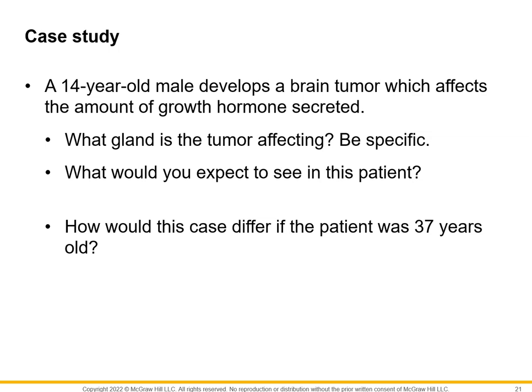Still growing. How would this case differ if the patient was 37 years old? So now we're no longer an adolescent. Now we are an adult. What would you expect to see, or what would you not expect to see, if everything else is held constant? Say you still have a brain tumor, it's still hypersecreting, and you still have growth hormone release. Would this 37-year-old patient begin to have an increase in height? Would they begin to get taller? Yes or no? What do you think? Say it out loud. I can't hear you, but say it out loud.